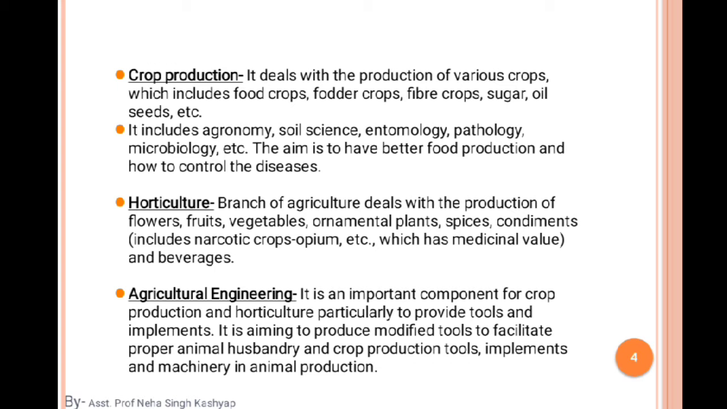Condiments, it includes some kind of narcotic crops, like opium, tobacco, likewise some kind of afim. Okay, ganja, they all come under the category of narcotic crops. Okay, so why are we producing or cultivating narcotic crops? Because they have medicinal value and are used in beverages.